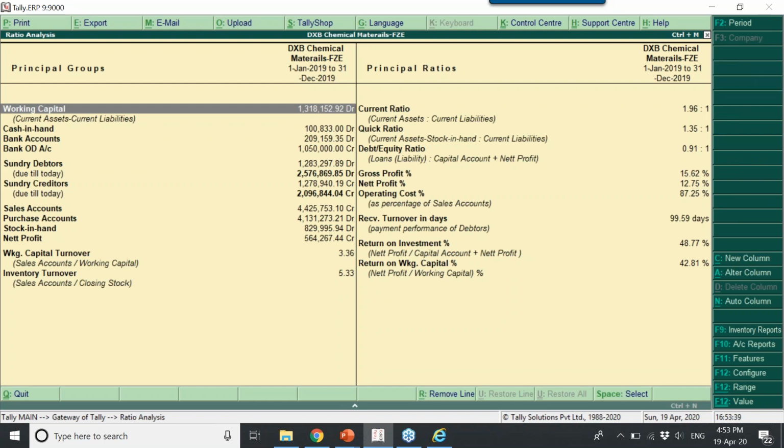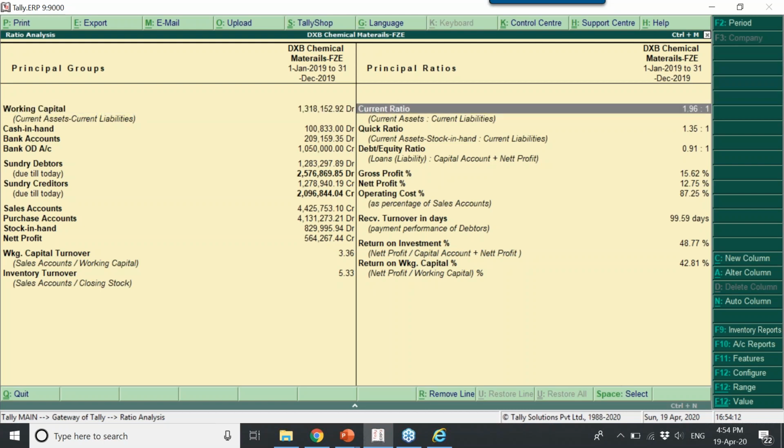Ratio analysis is nothing but a ratio, or a set of figures compared with another set. The comparison gives an understanding of the financial position of the business. For example, working capital. What is my current asset and what is my liability? It's nothing but how much I am supposed to receive and how much I am supposed to pay to someone. So finally, whether it is debit or credit. If it is debit, it's good. If it is credit, the company is in a problem situation. And you can see here current ratio, current asset divided by current liability.